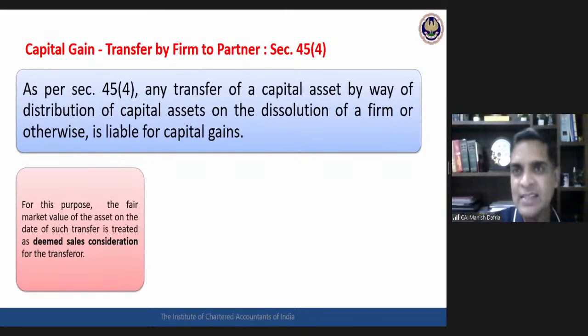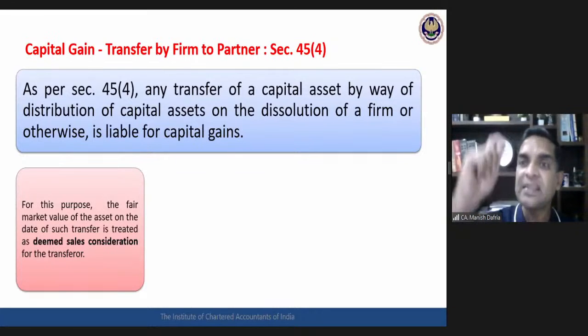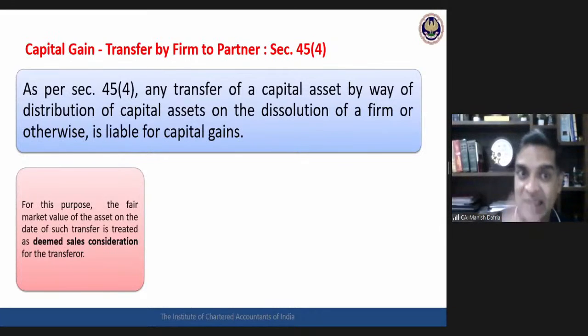When the firm has transferred an asset to the partner, again the firm would be passing some accounting entry, crediting that asset account and debiting the partner's capital account. So whether here also the amount of the accounting entry would be treated as sale consideration for the firm, law says no. When the firm is transferring some asset to the partner, the fair market value of the asset as on the date of transfer will be treated as sale consideration for the partnership firm.